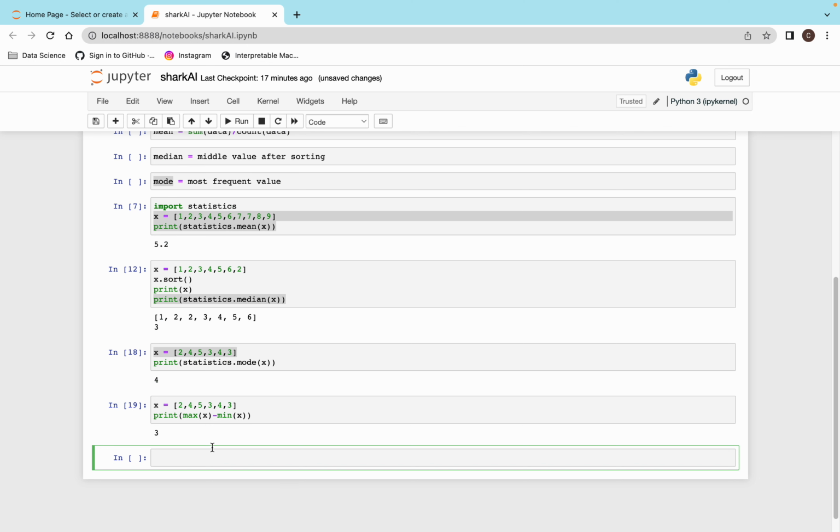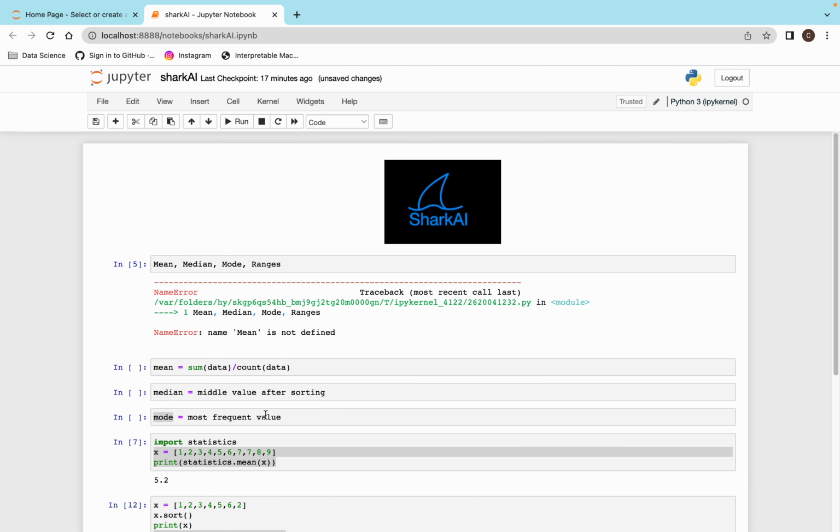Okay, and when I print, it is printing 3 because the maximum value here is 5 and the minimum value here is 2. So this is the range of my data. So this is about the mean, median, mode and ranges.